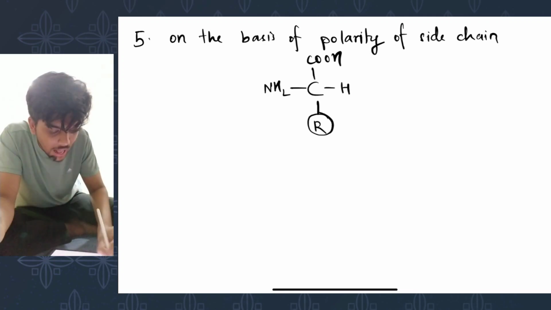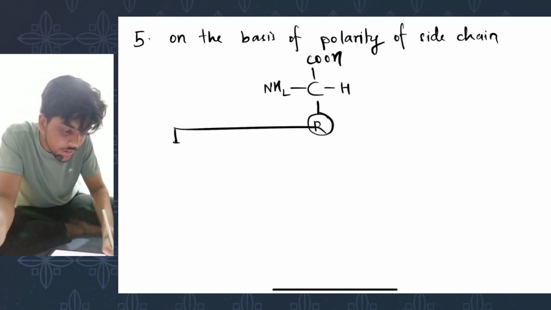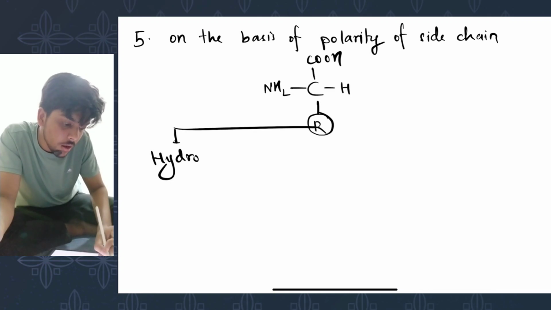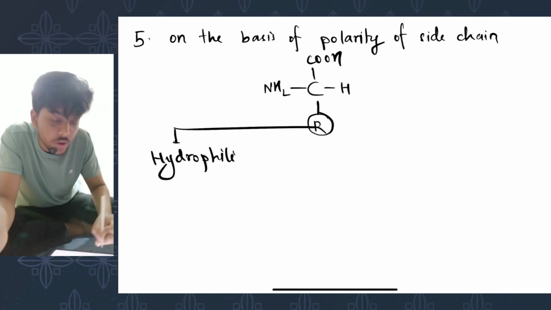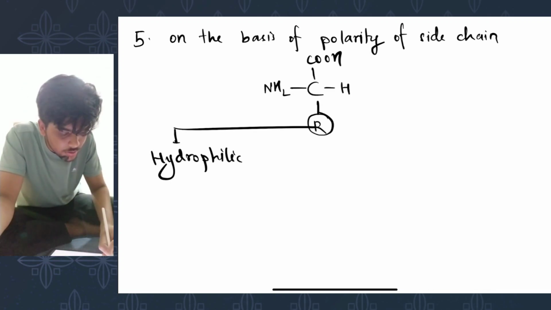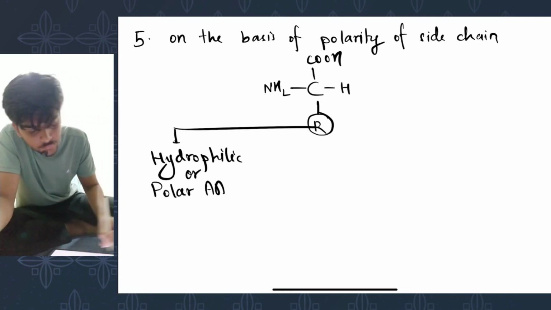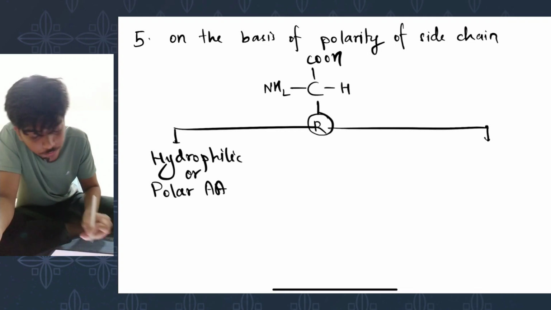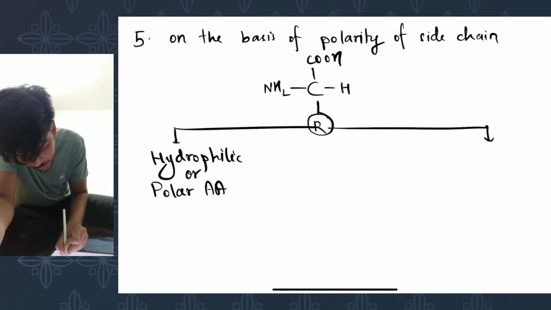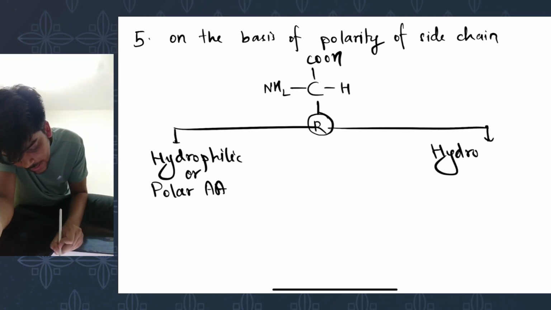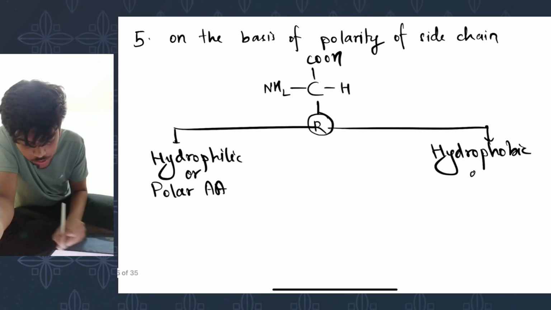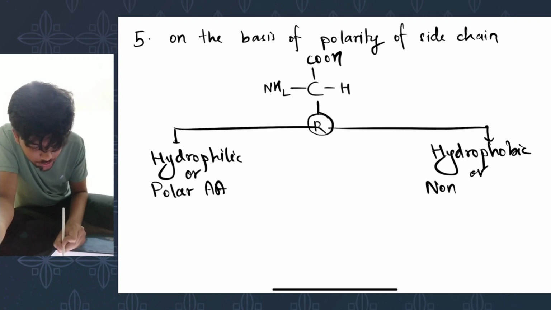This side chain is either hydrophilic, that is, it loves water, that's why called hydrophilic, or it can also be called polar amino acid due to the presence of hydrophilic side chain. And then there's your hydrophobic side chain, which hates water. So you can call it non-polar amino acid.